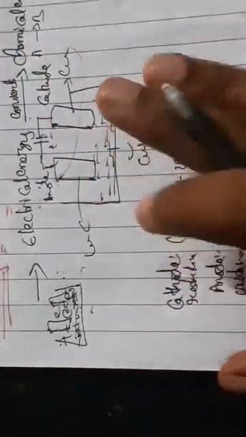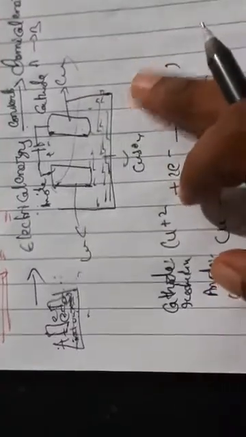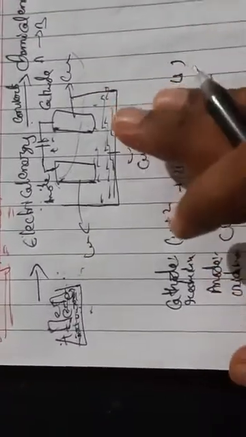So this is the anode, this is the cathode. Copper is dissolved at the anode and reduced at the cathode. This is used in an industrial process, where the impure copper anode is converted into copper of high purity. Whenever we carry out electrolysis, pure copper is got at the cathode.